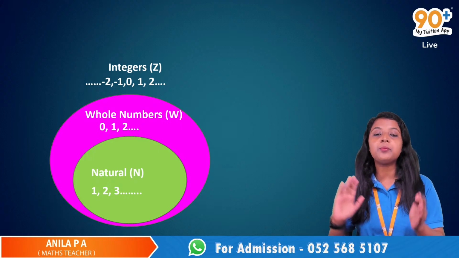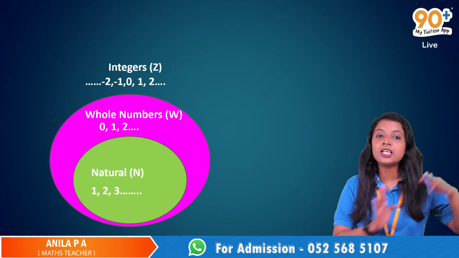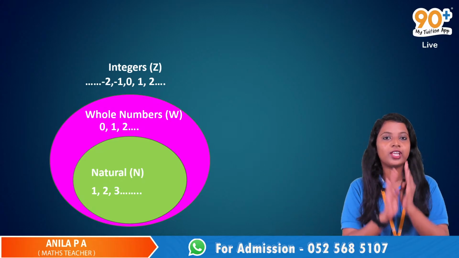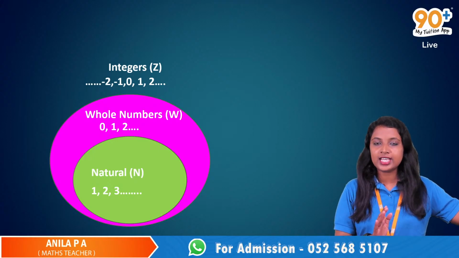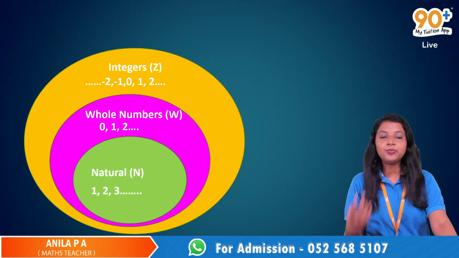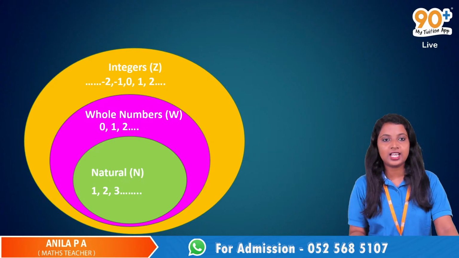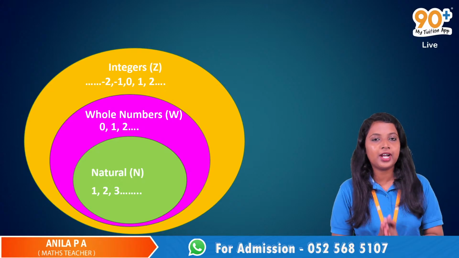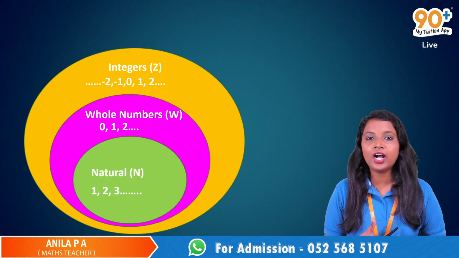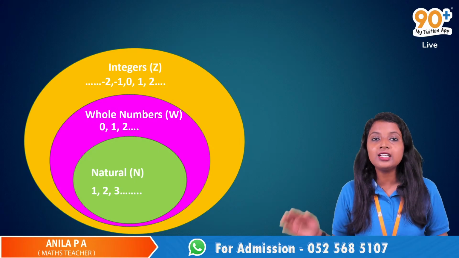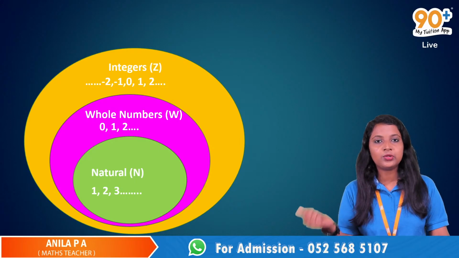So it starts from negative infinity and goes up to positive infinity: negative 3, negative 2, negative 1, 0, 1, 2, 3, 4, etc. And after this, we have another set which includes all the numbers of the form P by Q, where P and Q are integers. To be precise, they are co-prime integers, and Q is not equal to 0.